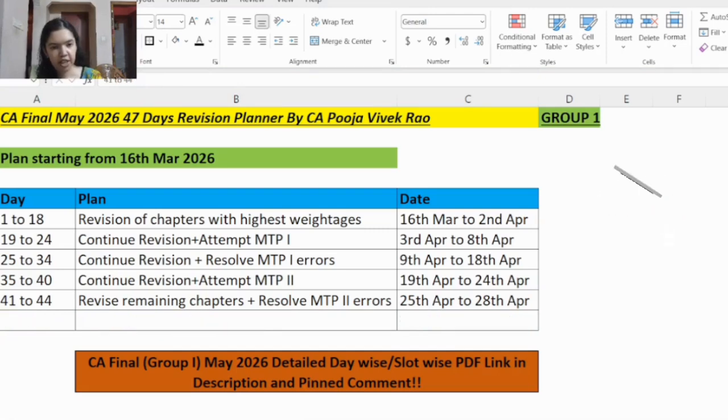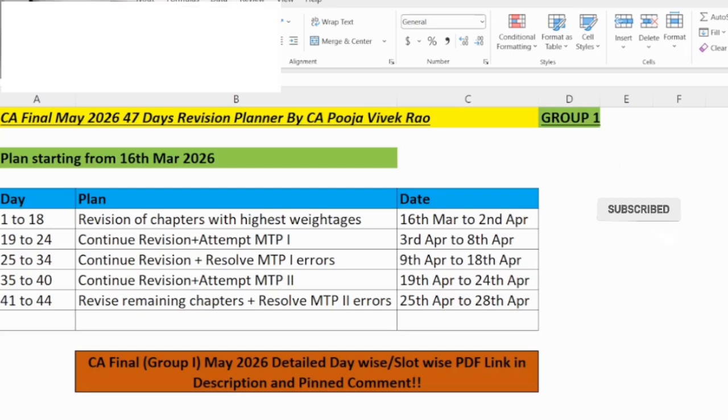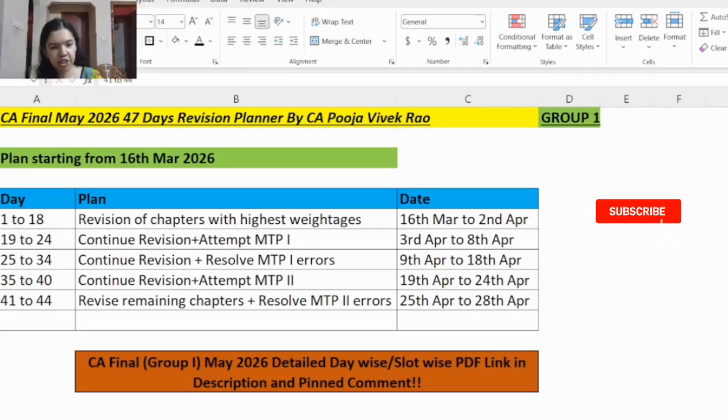So as I mentioned earlier, if you want this detailed day-wise, slot-wise study plan, the PDF is in the link given below. This planner includes complete Group 1 coverage in 47 days, daily subject-wise revision structure, smart rotation between FR, AFM and audit. And it also has dedicated slots for MTP practice and MTP analysis. And also balanced theory and practical preparation and slots to practice the MCQ. And there are clear daily targets which will help you to avoid procrastination. And also it will help you to reduce exam stress and burnout with systematic revision.